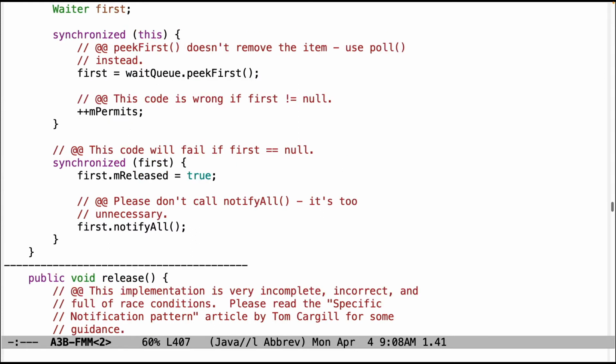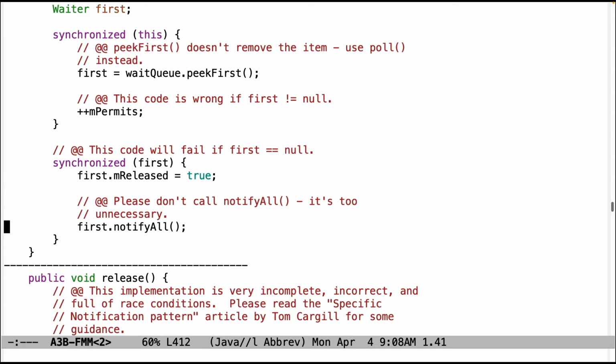This code here will fail if first equals null. There's no reason why there needs to be anything on the wait queue. In fact, that's a perfectly legitimate condition, not to have anything waiting. So in that case, you get a null, and then you're down here trying to do something with that null, like access a field or call a method on it, and that will blow up and fail with a Java null pointer exception.